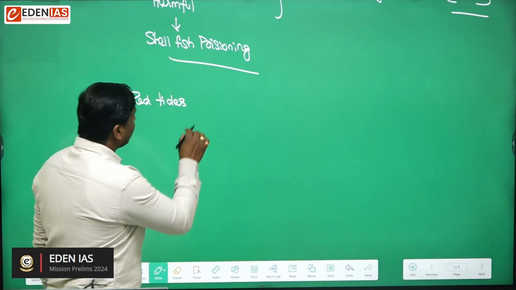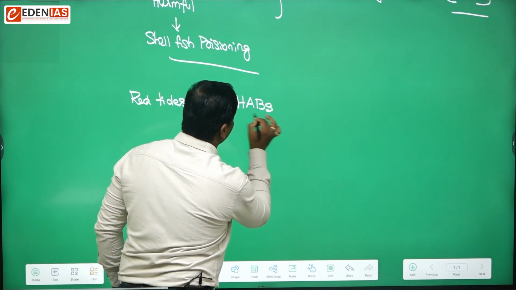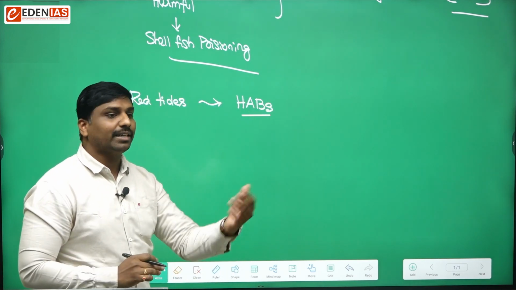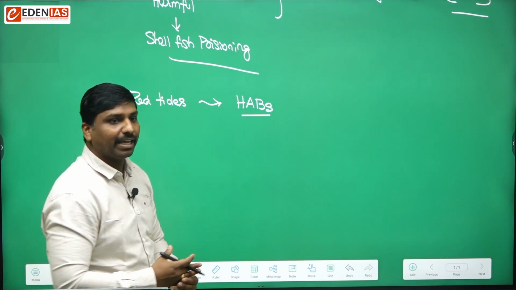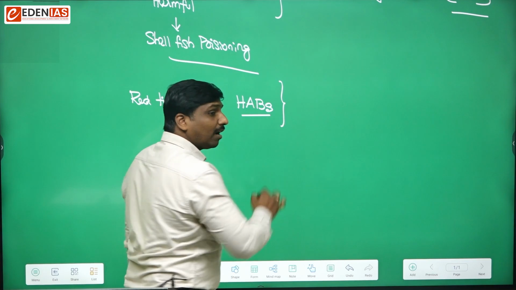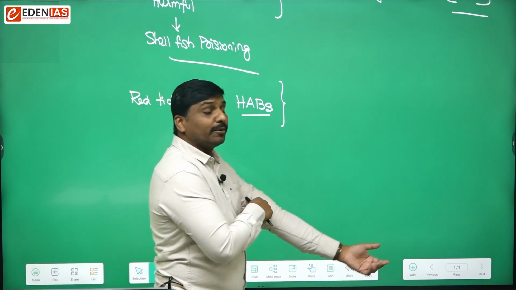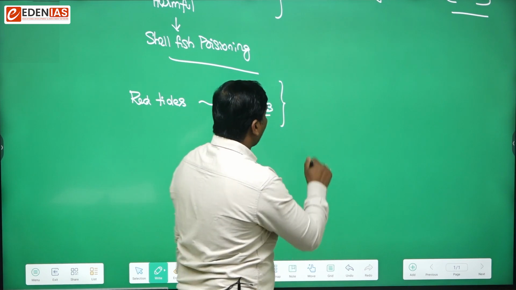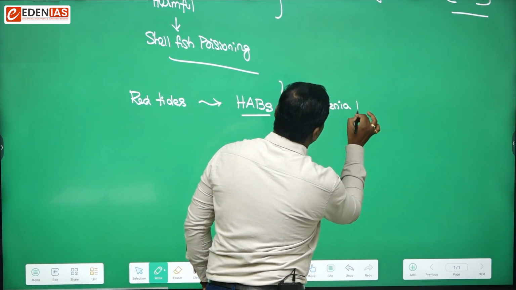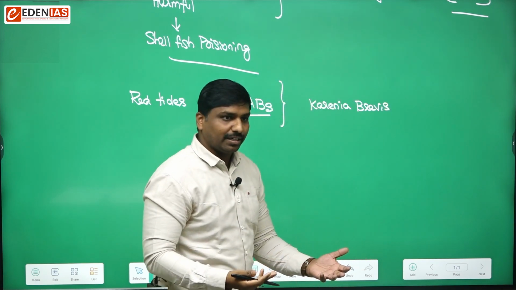So what are red tides? Red tides are a type of harmful algal bloom that occurred over the coast of Florida. These harmful algal blooms developed due to a kind of red algae called Karenia brevis.